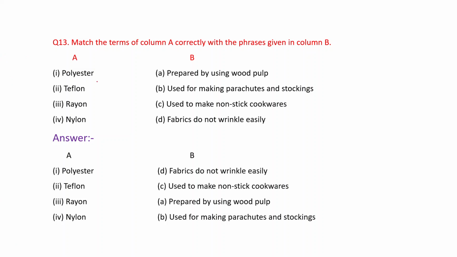Next, match the items of column A correctly with the phrases given in the column B. This is polyester, Teflon, rayon, nylon. Correct answer is polyester: fabrics do not wrinkle easily. Teflon: used to make non-stick cookware. Rayon: prepared by using wood pulp. Nylon: used for making parachutes and stockings. Okay. Next one is